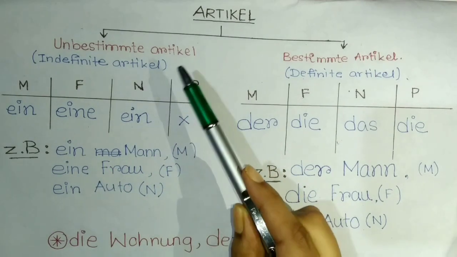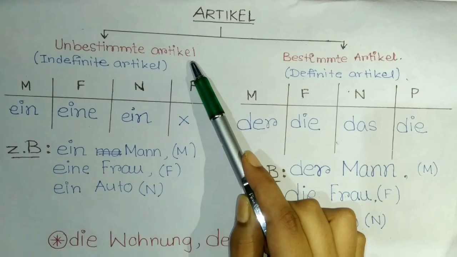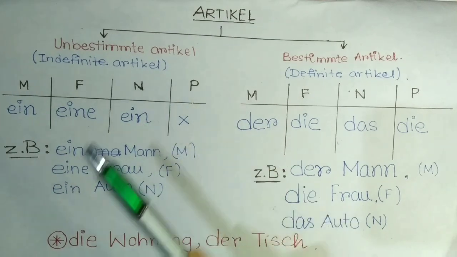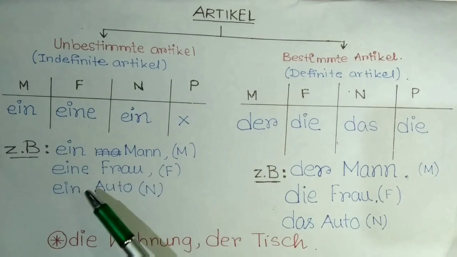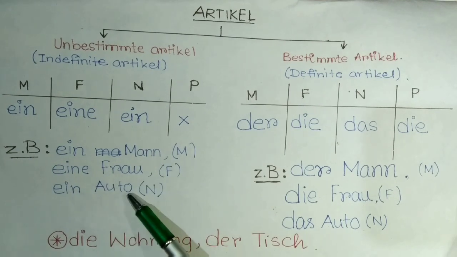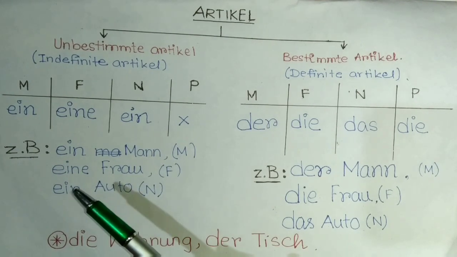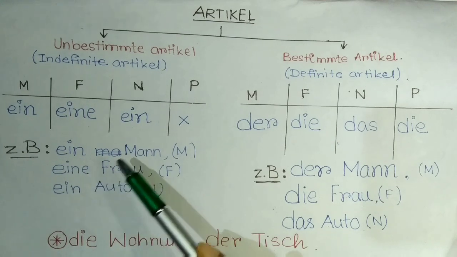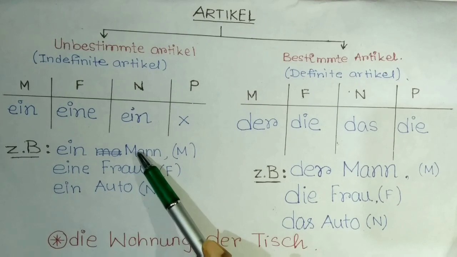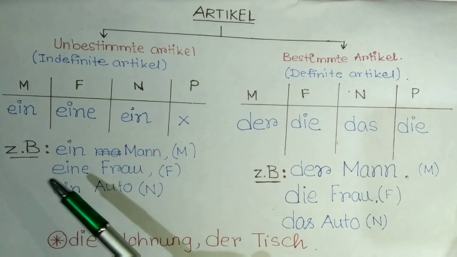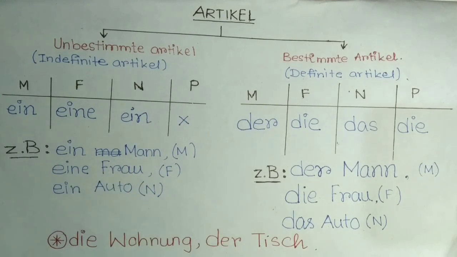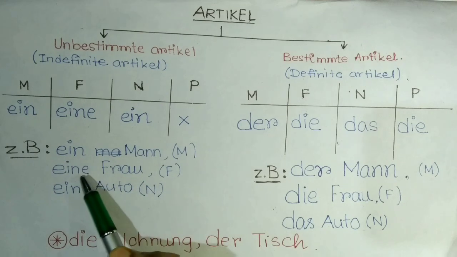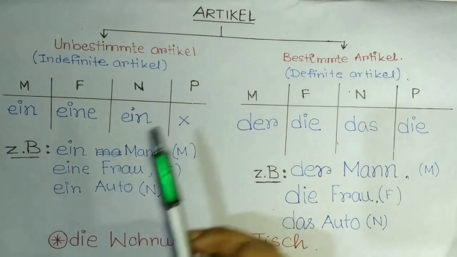Similarly, in German, unbestimmte Artikel are used in the same cases, like ein Mann, eine Frau, ein Auto, but not der Mann. I mean to say, ein Mann means a man. I am saying it about any random man, not about any particular man. Therefore, here it's ein, eine, ein.